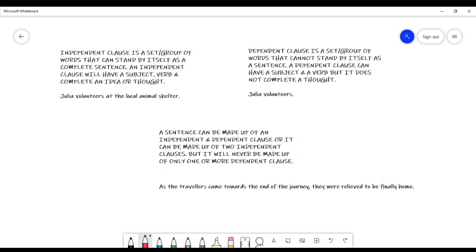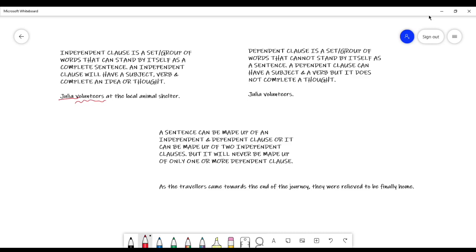An independent clause is a set or group of words that can stand by itself as a complete sentence. An independent clause will have a subject, verb, and it will complete an idea or thought. Example, Julia volunteers at the animal shelter. In this case, Julia is the subject, volunteers is the verb, and where does she volunteer?